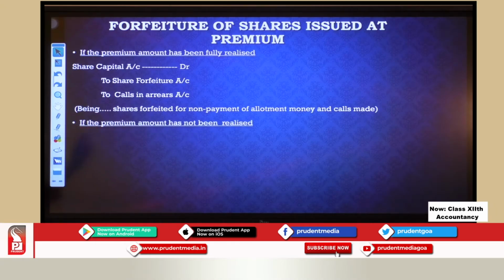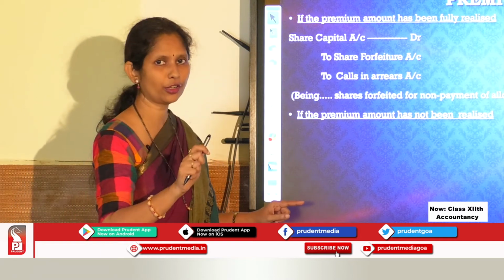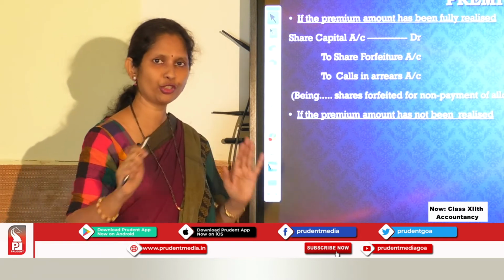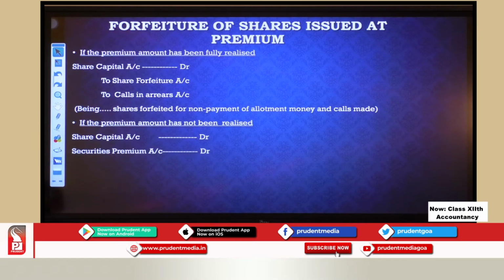If the premium amount has not been realized, that means I have not received the premium amount. Why I didn't receive? Because it was with the calls, and the call money is not received. So along with the call money, premium is also not received. So I have to debit share capital with whatever amount I had transferred to share capital. Then securities premium also I have to debit. Why? Because I have shown this amount in securities premium, but I have not collected. So what I will have to do? I will have to cancel it.